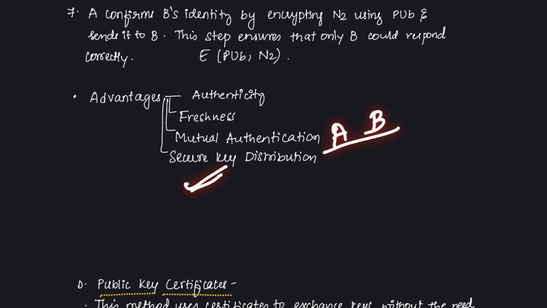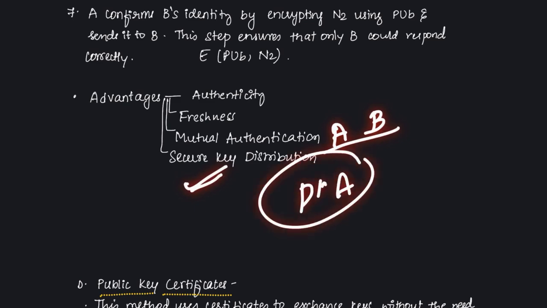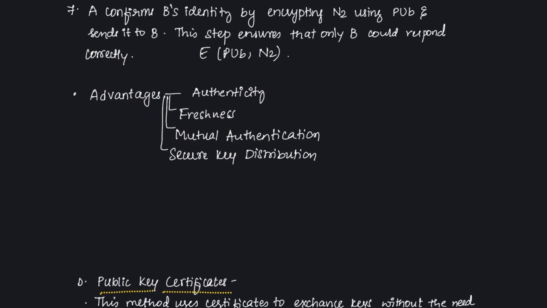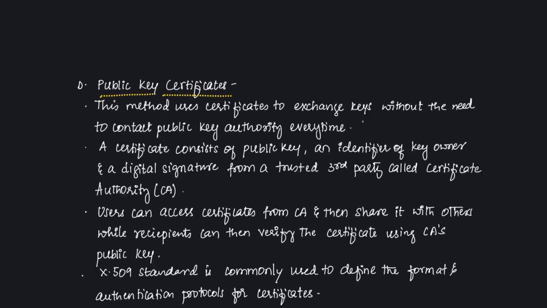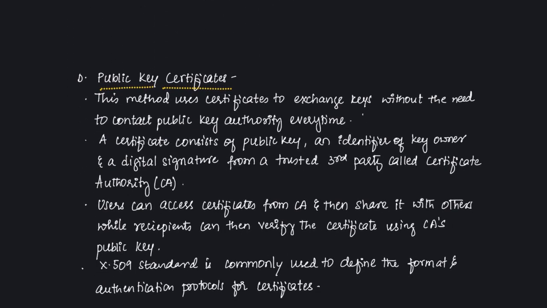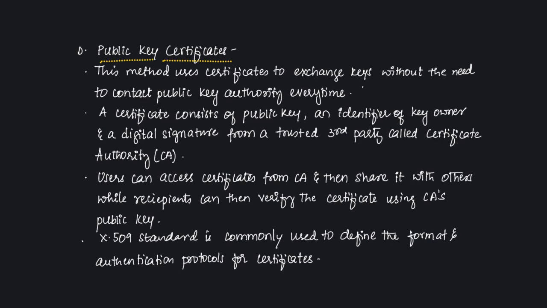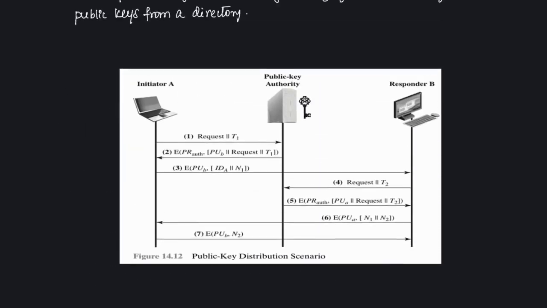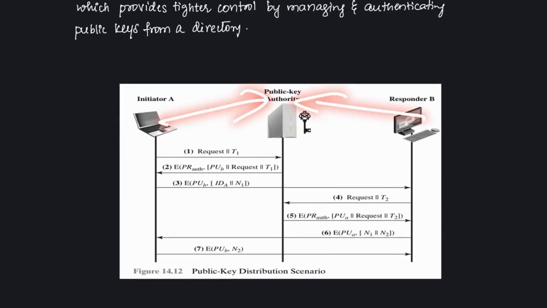Then secure key distribution. The public key authority will act as an intermediary between A and B and ensure that the keys are safely exchanged. So yeah, this was all about the public key authority. Next, we have public key certificates. In this method we use certificates to exchange the keys without the need to contact the public key authority every time.